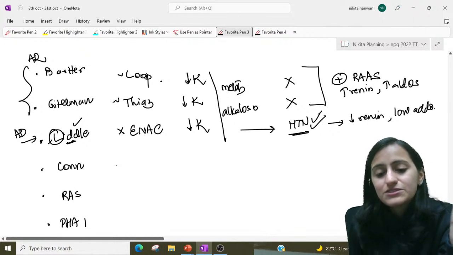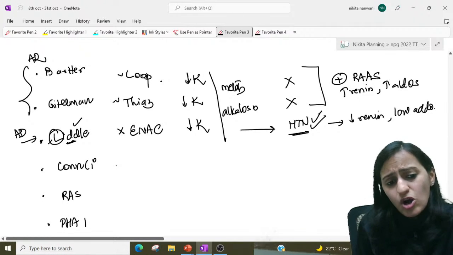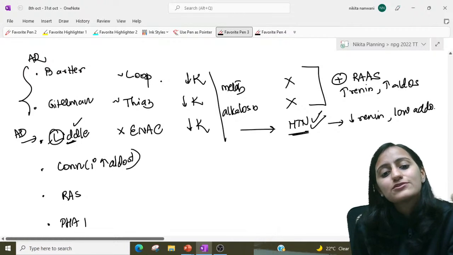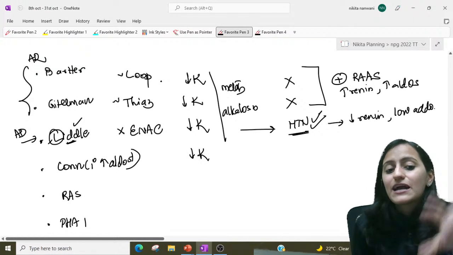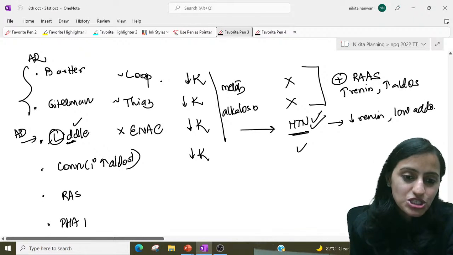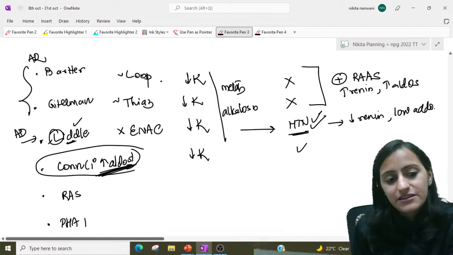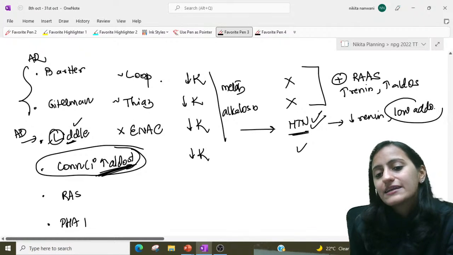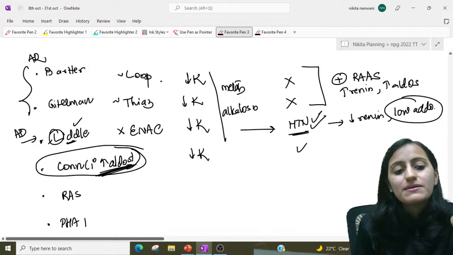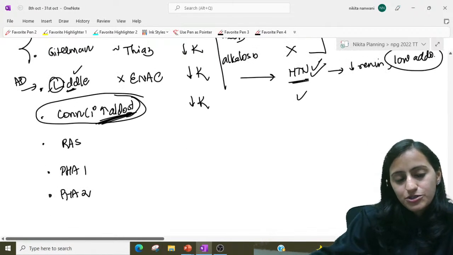Which is the other syndrome where you have hypertension? Conn's will also have it. Conn's is primary increased aldosterone, high aldosterone, alkalosis, even that will cause hypokalemia, and even that will have hypertension, but your aldosterone will be high. That is the difference between Liddle's and Conn's. Low aldosterone, high aldosterone. So remember, Liddle's is low, Conn's is high. Okay, Conn's is high aldosterone.